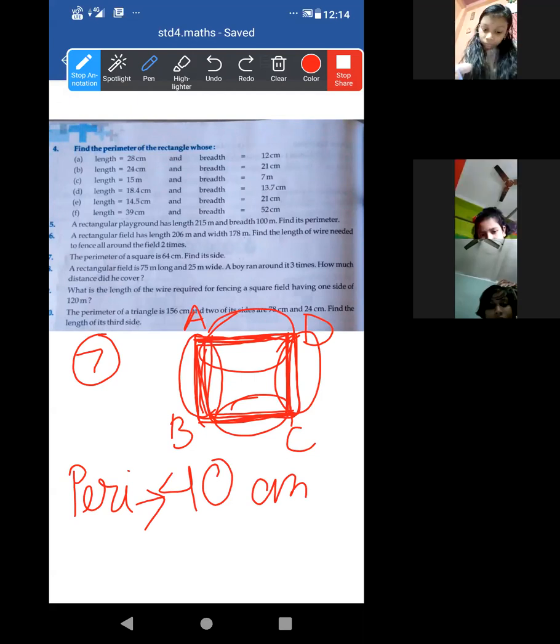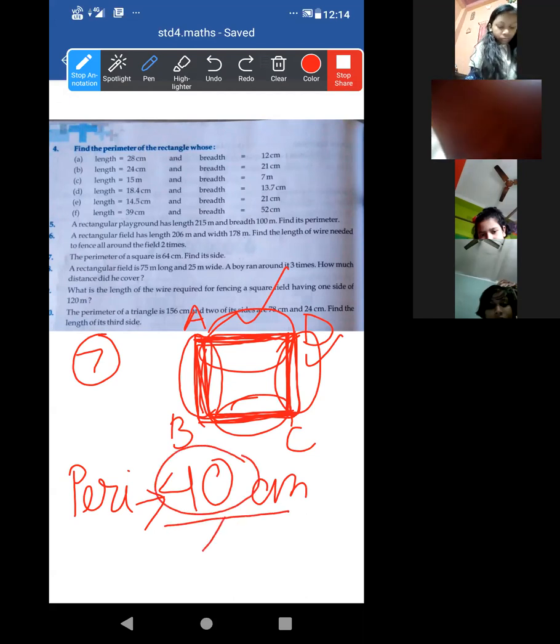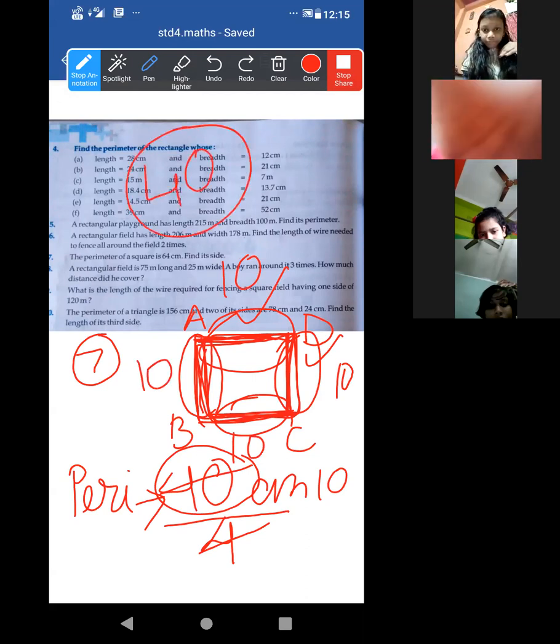So each side is equal. So what will be each side? 4 into each side is equal to 40. So if we divide the perimeter by 4, then we'll get 10. Each side will be 10. Look, 10 plus 10 plus 10 plus 10, then only we'll get 40. Yes or no? Is it clear to everybody?